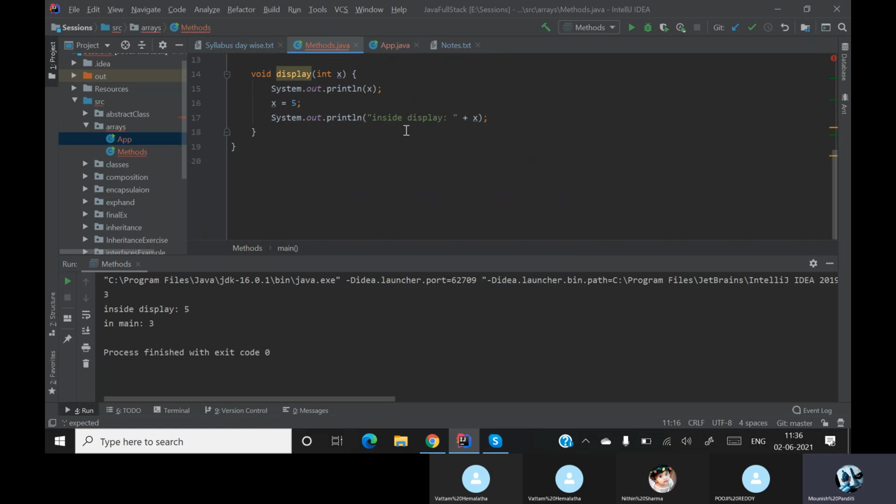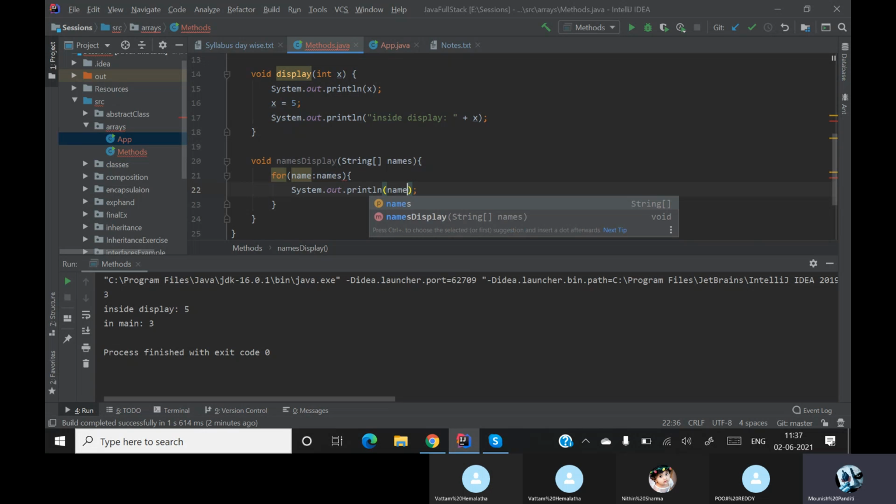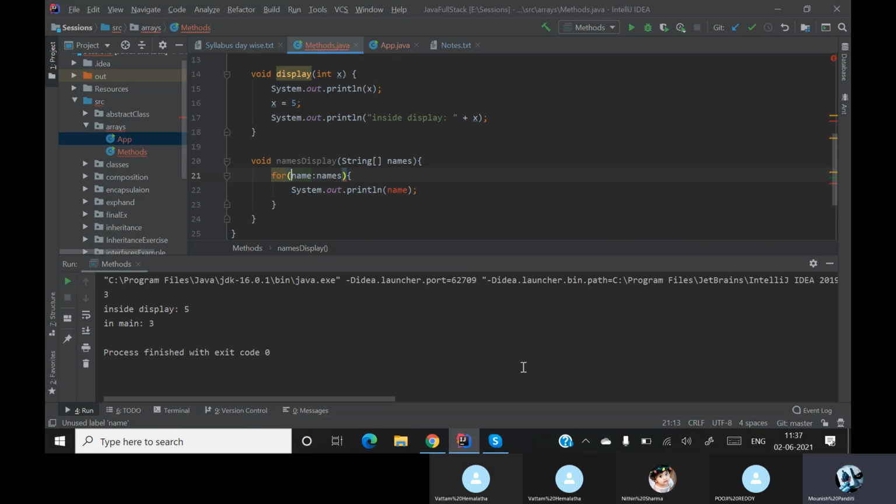Before I do anything on that, let me create void namesDisplay, and here I'm passing a string array of names, and then I'm using my for loop, for name colon names, and I'm simply printing my name. Always remember that you need to mention the type.